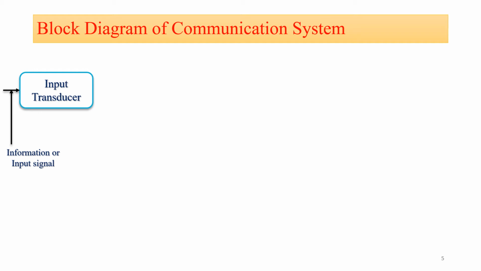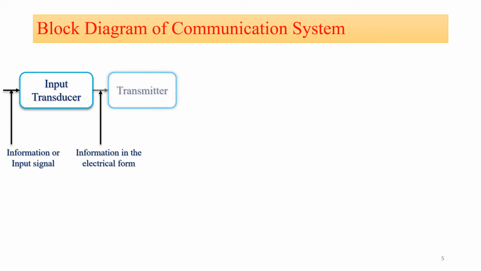In case the message produced by the information source is not electrical in nature, the input transducer is used to convert it into a time varying electrical signal. That means the output of our input transducer is in electrical form.